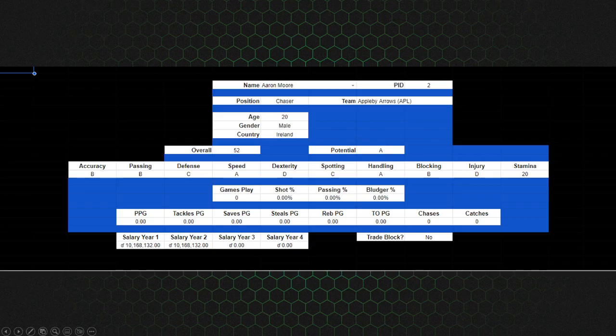Then you can see all their stats. You can see how many games they've played, their shot percentage, pass percentage, their bludger hitting percentage. All of these are not going to be the same for everybody, because of course a chaser's not going to be hitting any bludgers, so that's always going to be 0. A beater's not going to be shooting or passing the quaffle ever, so these are always going to be 0 for a beater. But you can see some other stuff. You can also see if that player's on the trade block there. So it's just a snapshot of any player that you'd like to look up, whether they're on the trade block or they're a free agent. You want to look up some stats, or just honestly just comb through some players.